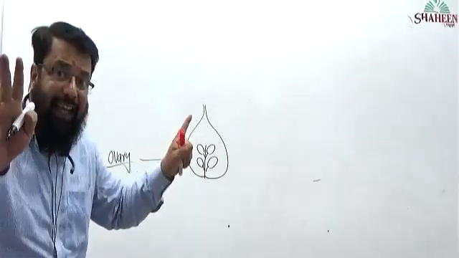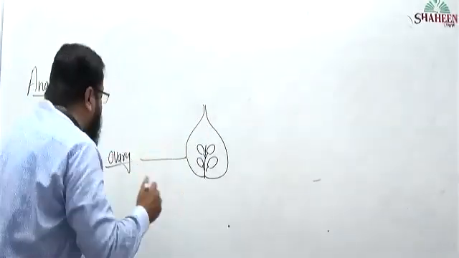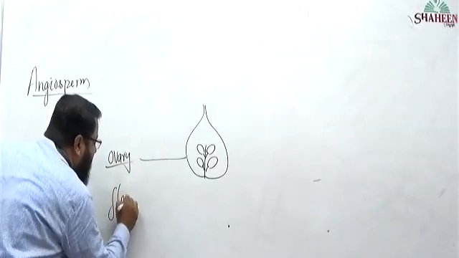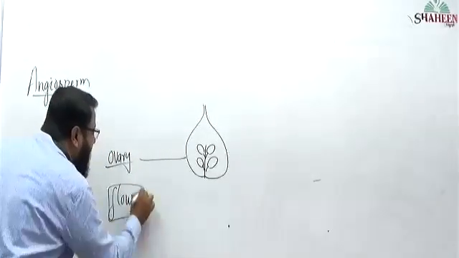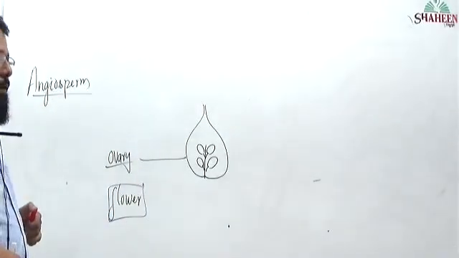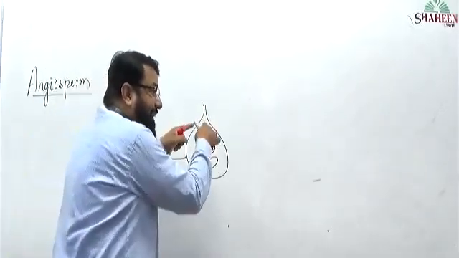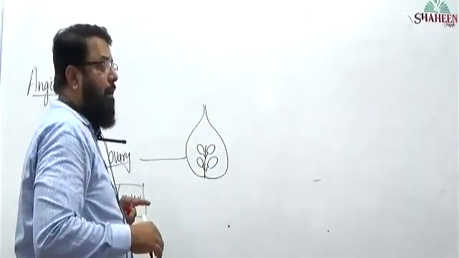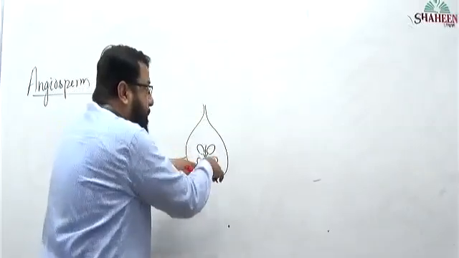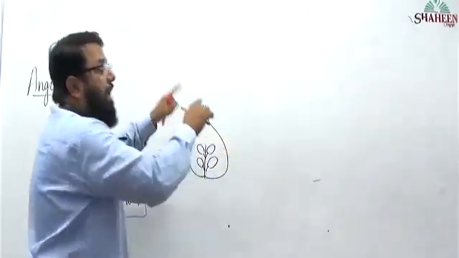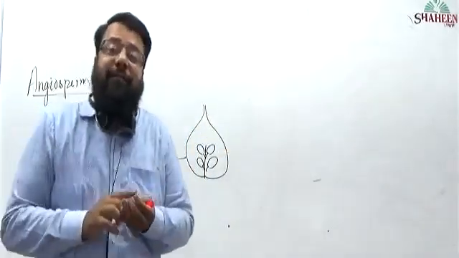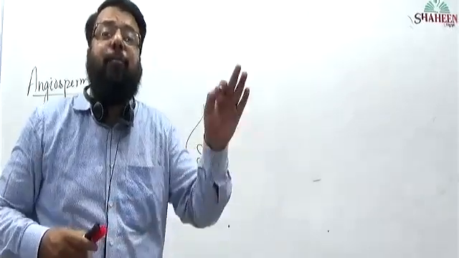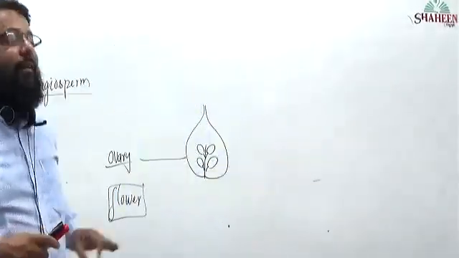Where is the ovary present? Ovary is present in the flower. So ovules are present inside the ovary, and the ovary is present inside the flower. So the flower is the reproductive part of angiosperm.